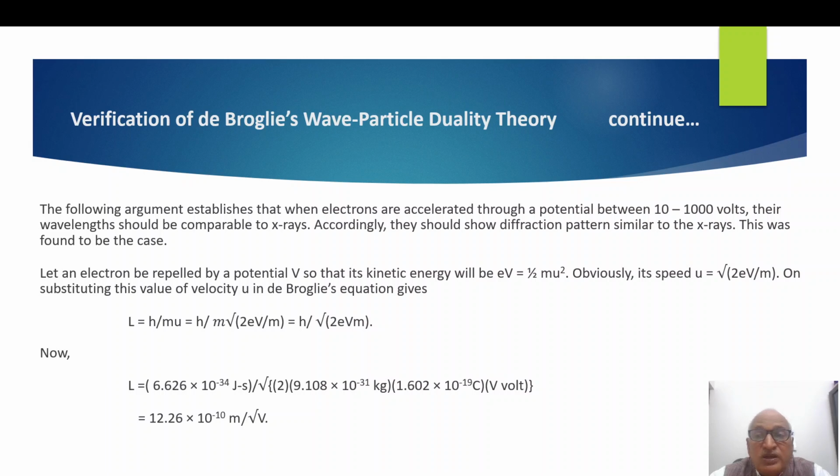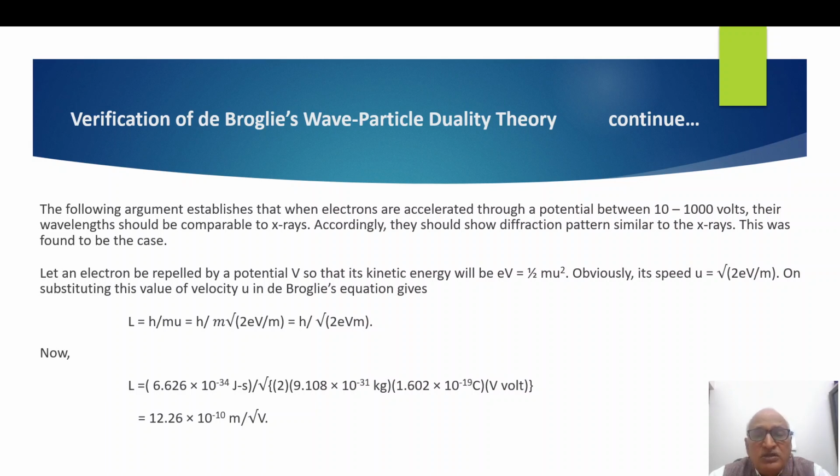Replace u by this value. So we finally get an equation, putting the values of constants. We calculated that wavelength of electron which is accelerated by negative potential comes out to be 1.26 into 10 to the power minus 10 meter divided by under root V. V is potential.